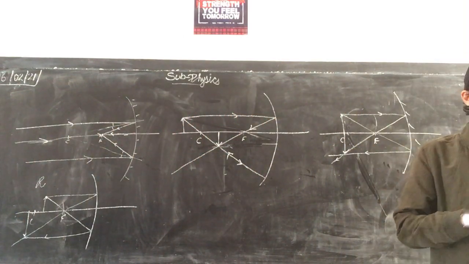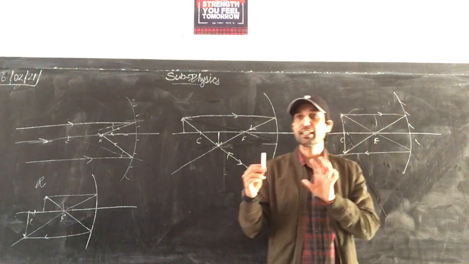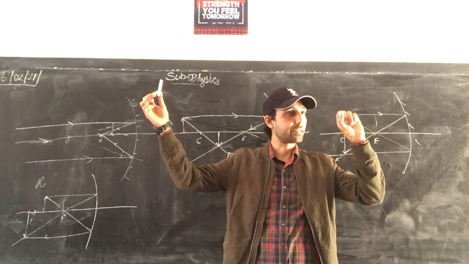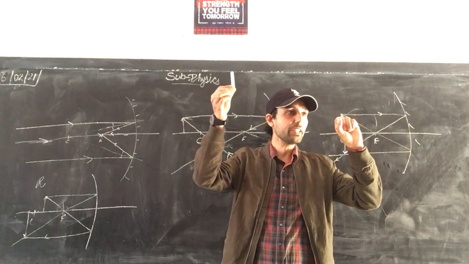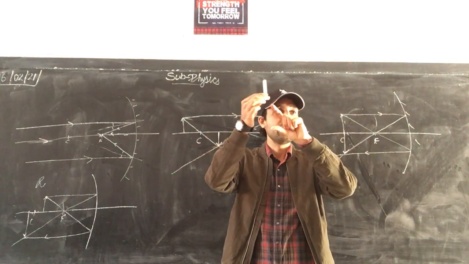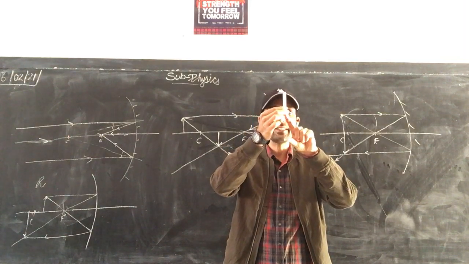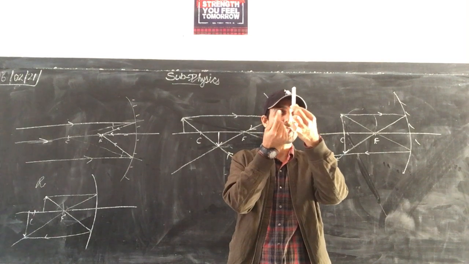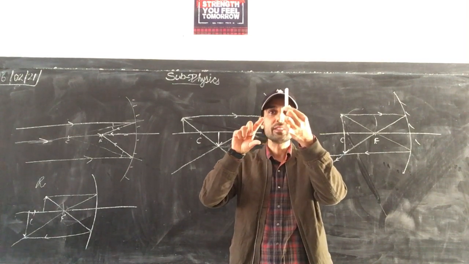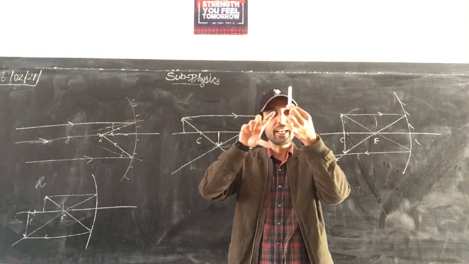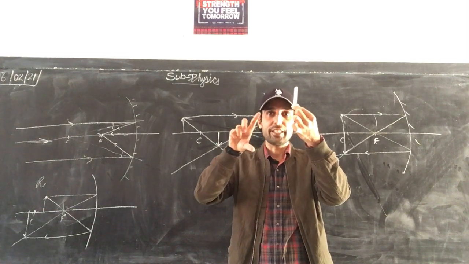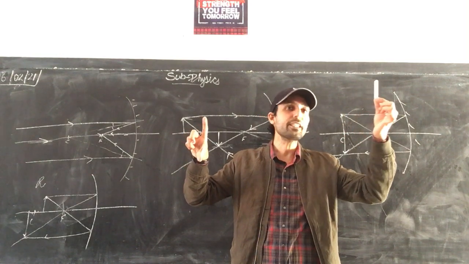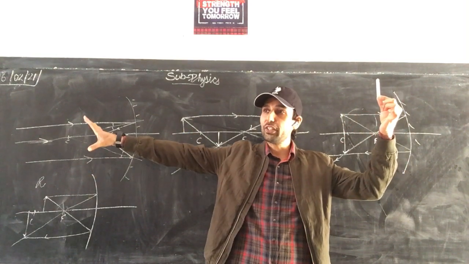So see here what is happening. I am explaining it again. When the object is at infinity, our image was at focus. Now it is coming to our center of curvature, the image is also moving to our center of curvature. At the center of curvature, they become equal in size. Now further, the object is moving from the center of curvature towards focus, the image is moving away from the center of curvature, and again increasing. This side it is magnifying. As the object reaches focus, the image will be at infinity.